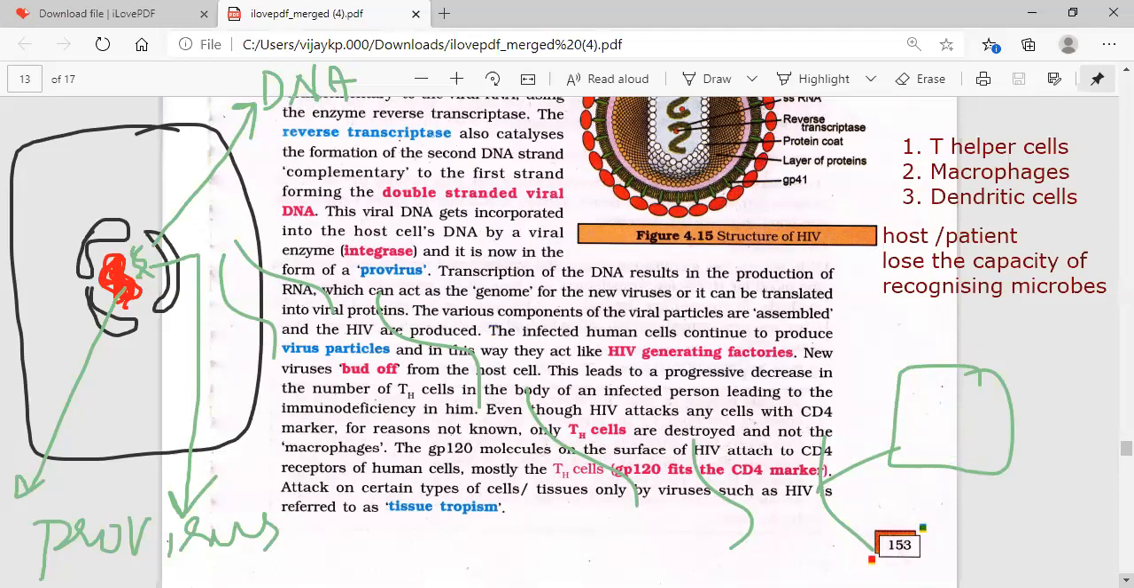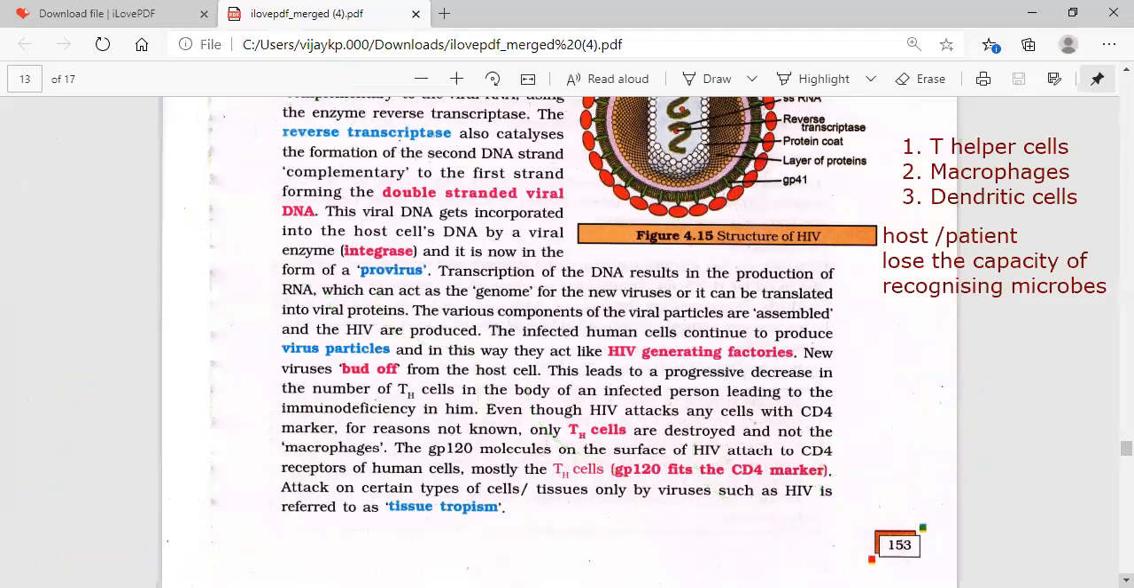Even though HIV attacks any cells with CD4 markers, for reasons not known, only the T helper cells are destroyed, not the macrophages. We don't know why. Here CD4 means T helper cells. They attack T helper cells, macrophages and dendritic cells, entering inside, but they destroy only the T helper cells. Those having CD4 markers we call T helper cells. If you remember, we call them T4 cells or CD4 cells.